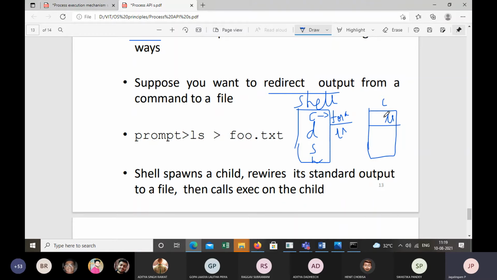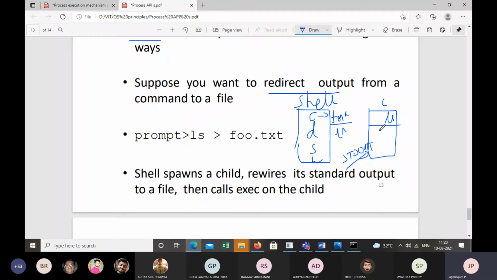When the child process is created, it will be pointed to standard out, std out. What does std out do here? It displays the output. Once the child process completes the execution, the output of ls will be displayed on the screen, because std out is a file pointer which is pointing to the child. Therefore, it displays the output on the screen.